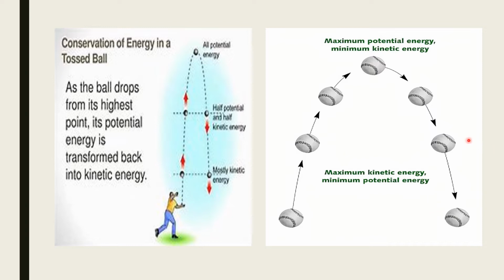So whatever the example may be, the total energy is equal to potential energy plus kinetic energy. Total mechanical energy is equal to kinetic energy plus potential energy. That is known as the law of conservation of energy. Energy cannot be created or destroyed, but it can be converted from one form to another.